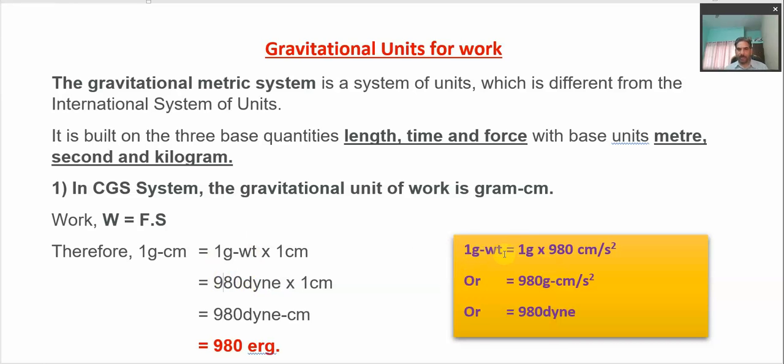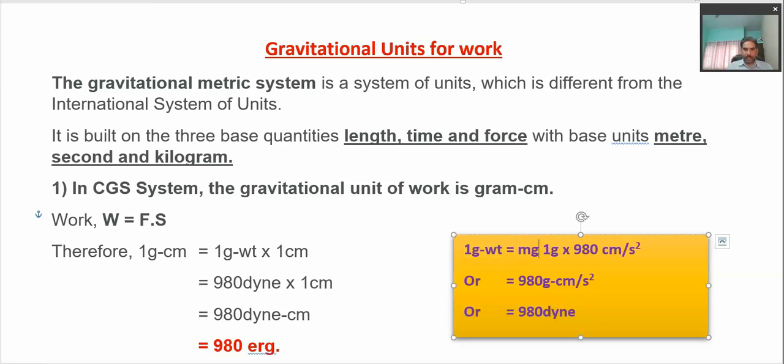Try to understand it properly and deeply. 1 gram weight, or we can say 1 gram force, is nothing but the gravitational force acting on 1 gram of the substance or any object. So how much force will that be? You can directly calculate that gravitational force by simply m into g.